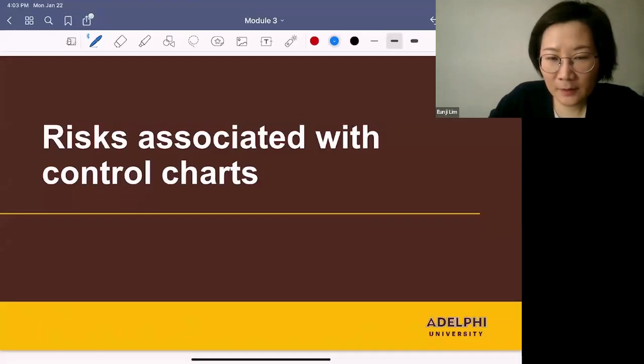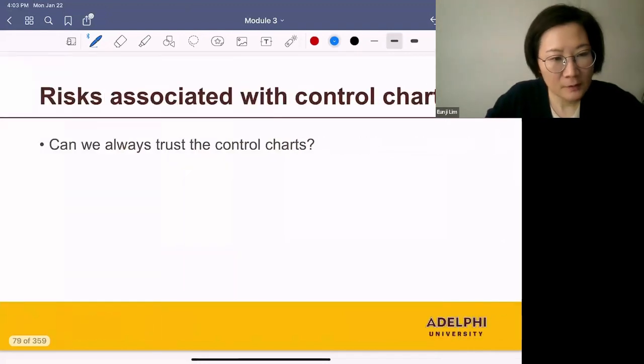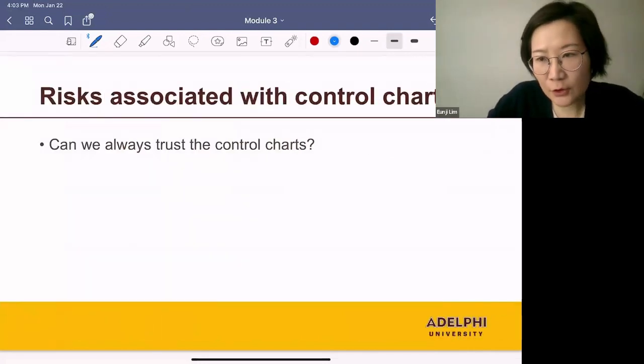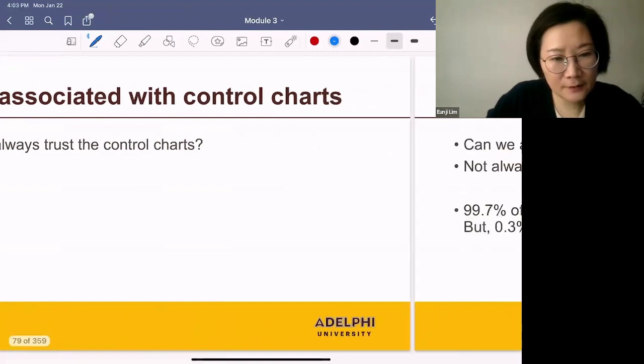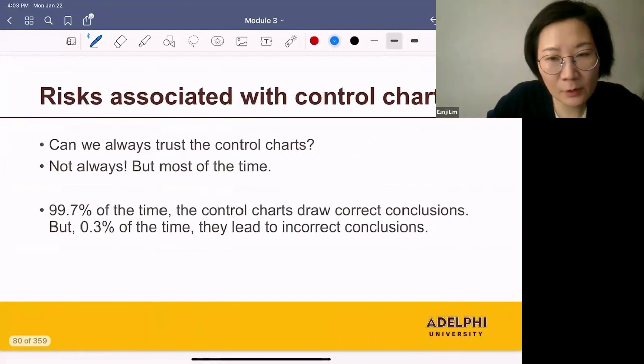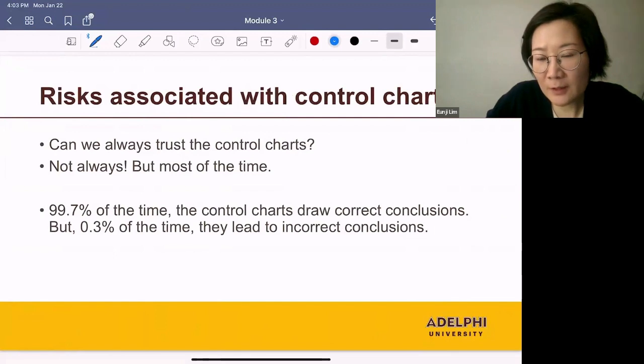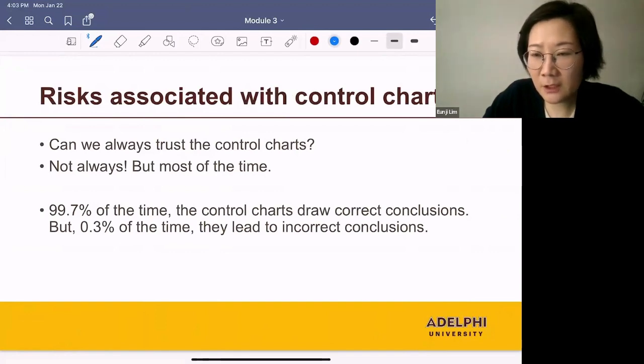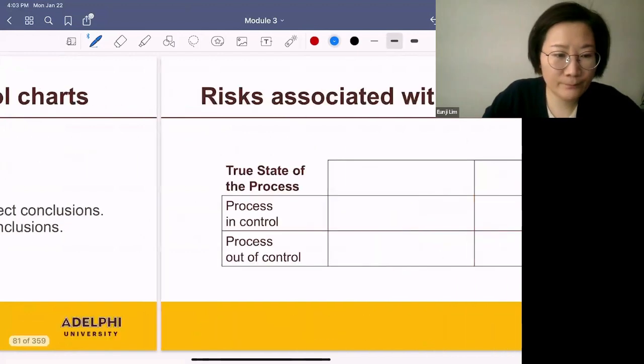Our next topic is risks associated with control charts. Let me ask you a question. Can we always trust the control charts? The answer is not always, but most of the time. What do we mean by most of the time? 99.7% of the time, the control charts draw correct conclusions, but 0.3% of the time, they lead to incorrect conclusions.